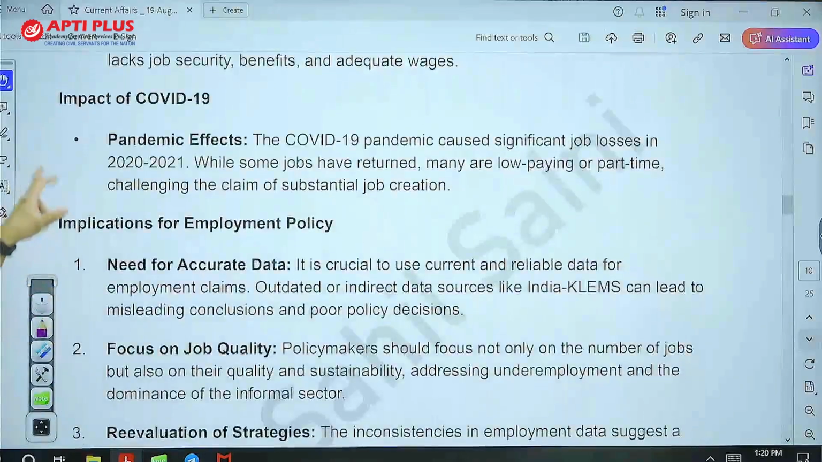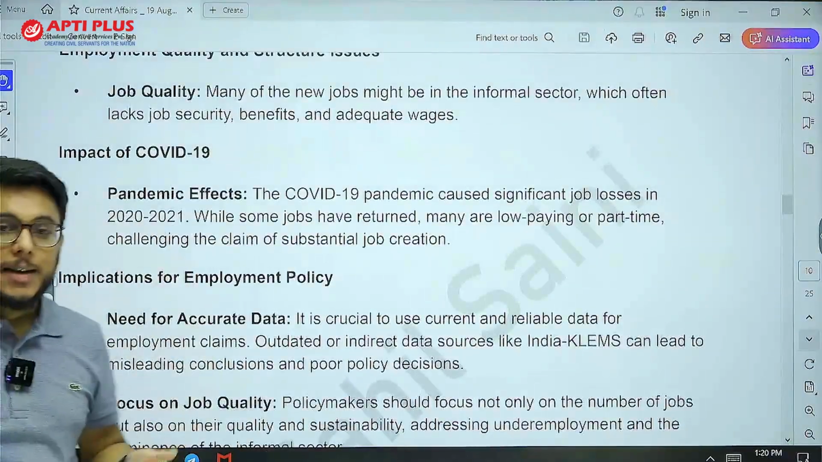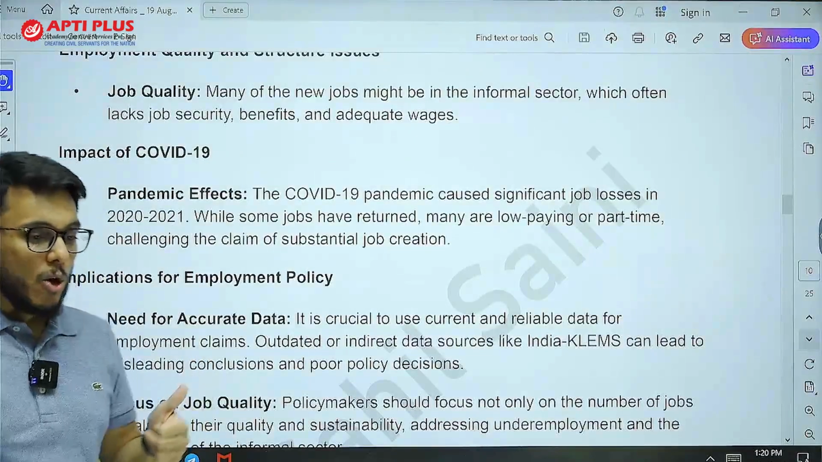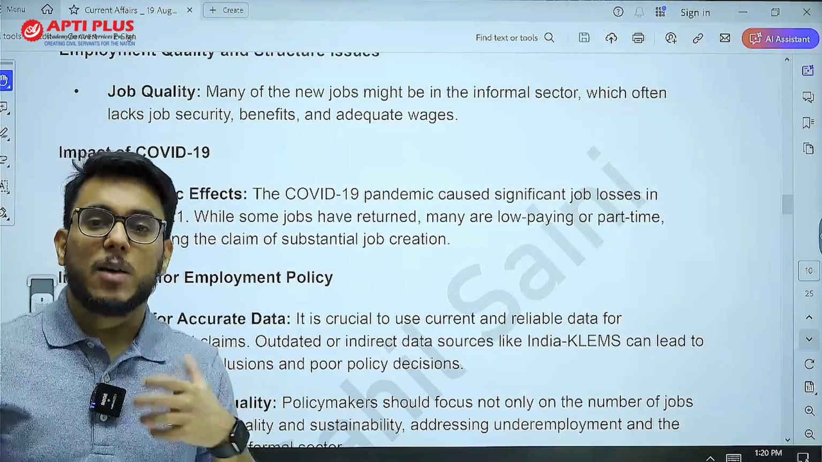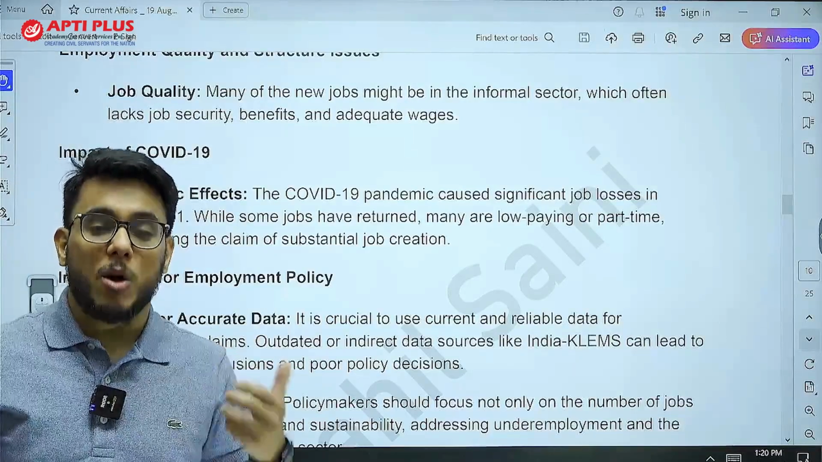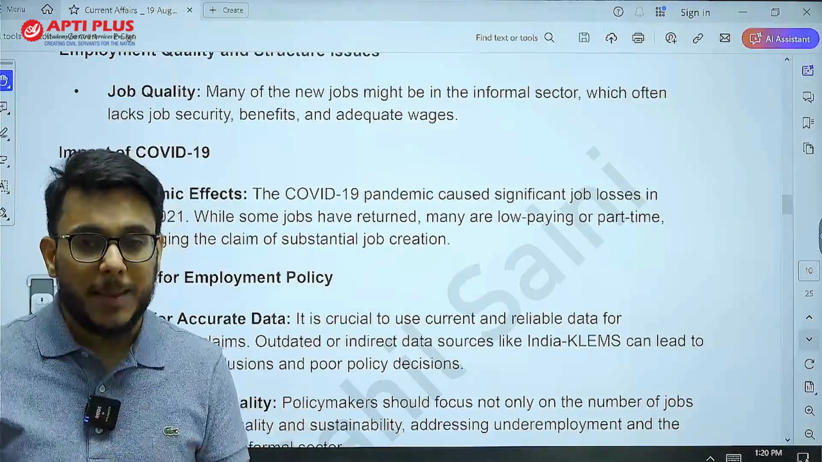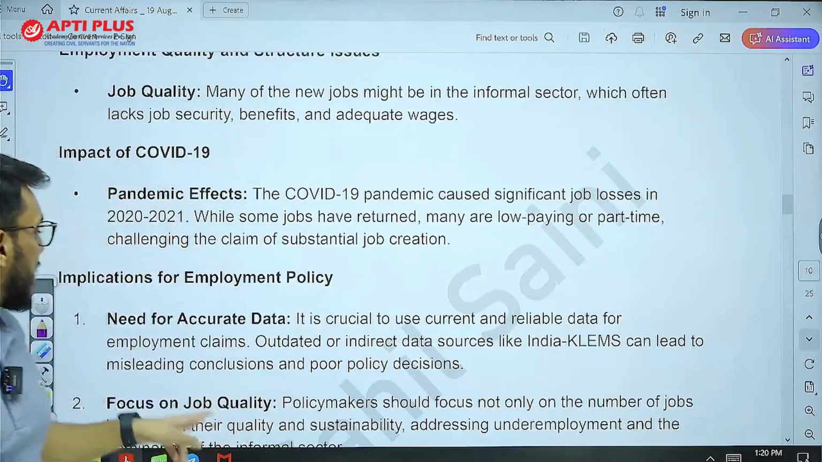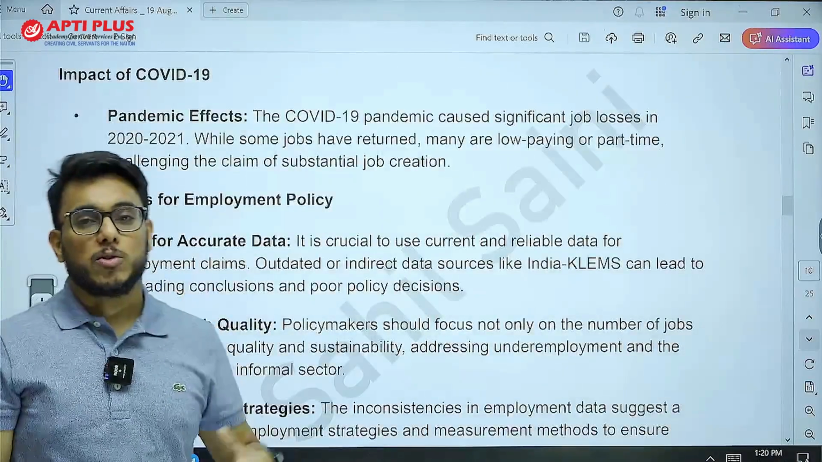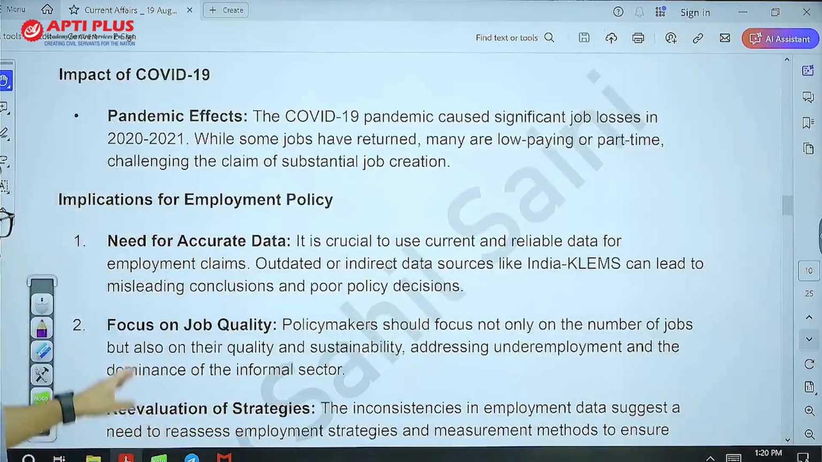Moreover, the concern that comes here is the quality of jobs. Even if jobs have increased, there is no detail given on the quality of those jobs, whether they are good paying or decent paying jobs or not, and what social security is attached to these kinds of jobs. And the impact of COVID has also not been accounted for.